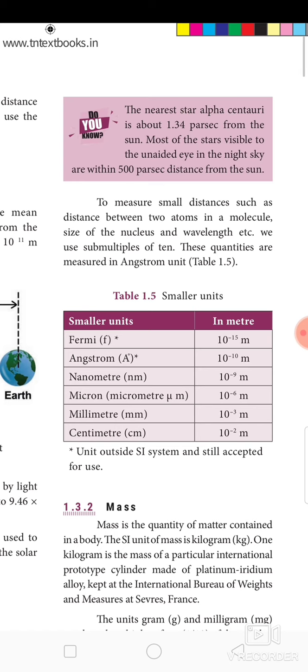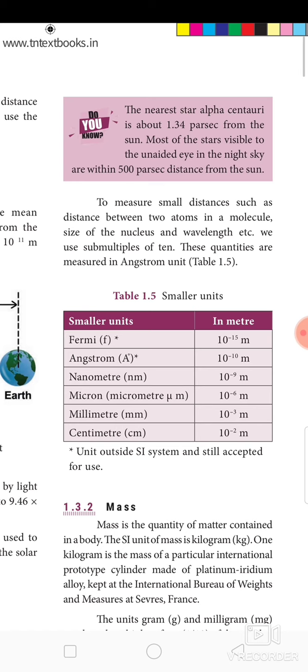What about the very small distances? That is of the order of atomic values, because we cannot see even a molecule or atom with our naked eye. Then how can we measure the distance between two atoms, or between molecules? Those are called small distances. To measure small distances such as the distance between two atoms in a molecule, size of the nucleus and wavelength etc., we use submultiples of 10. These quantities are measured in angstrom units.